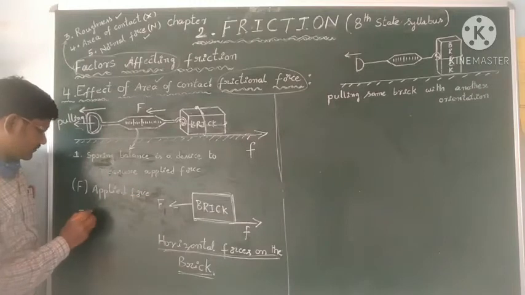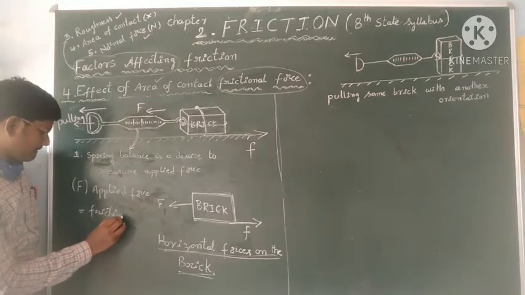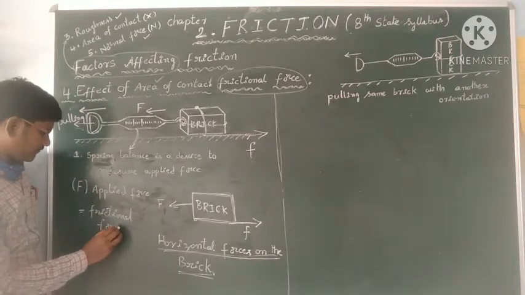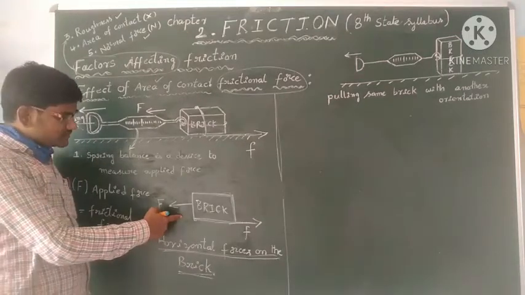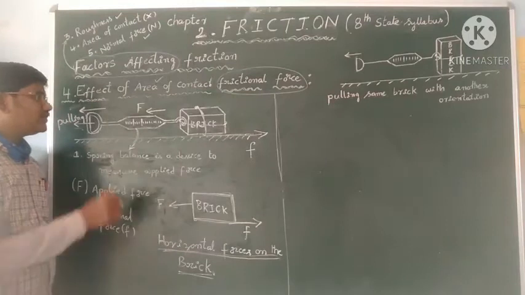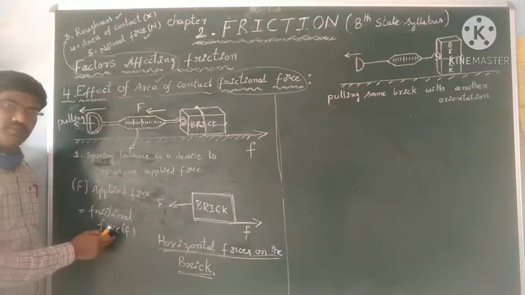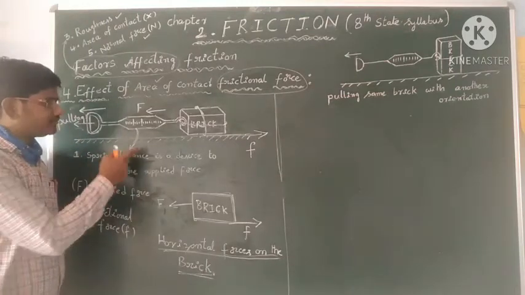If that applied force is equal to the frictional force, then the brick just begins to move, and the reading of that applied force is called the maximum limit of the frictional force at that instant.